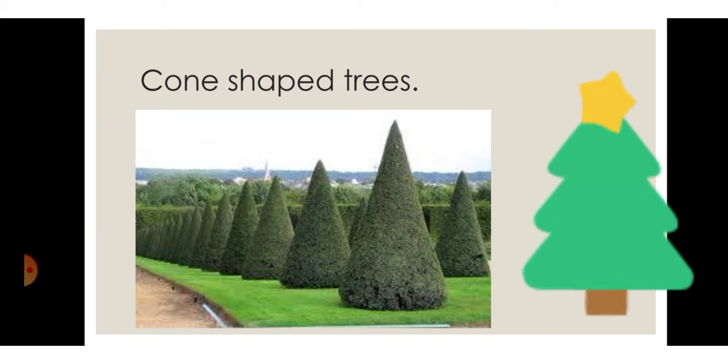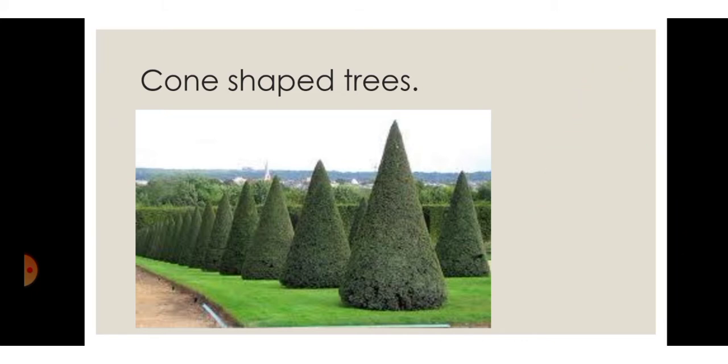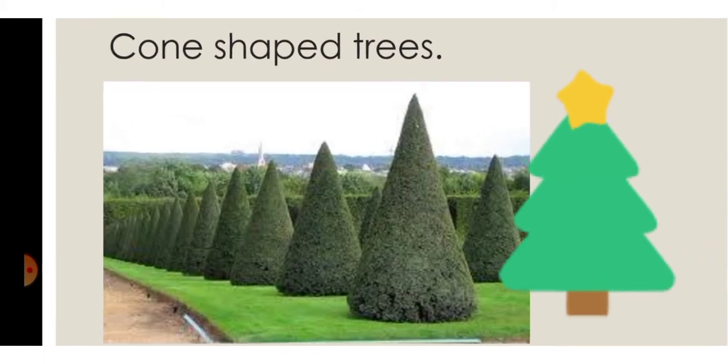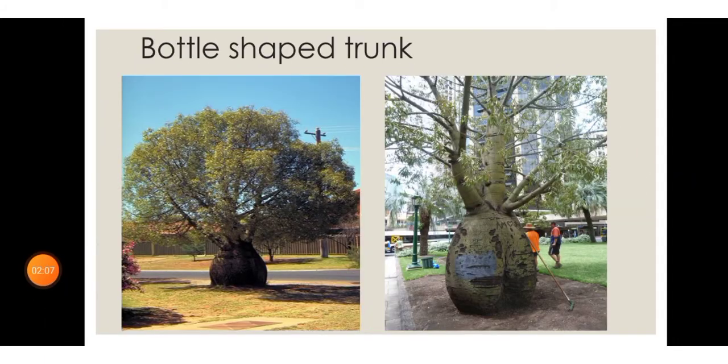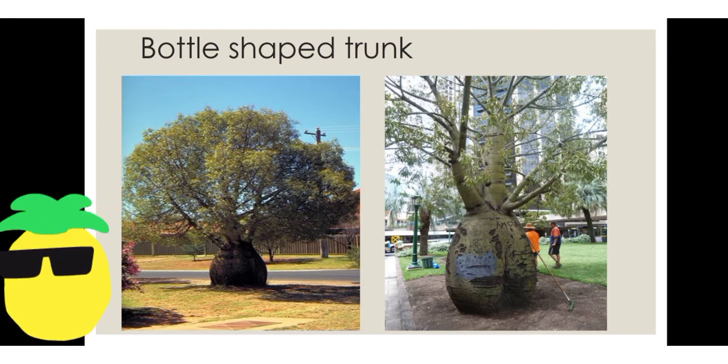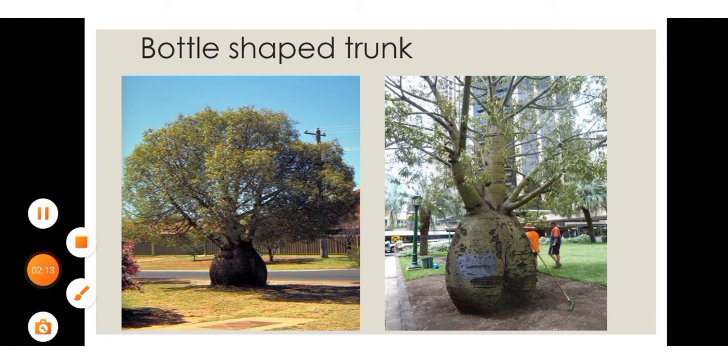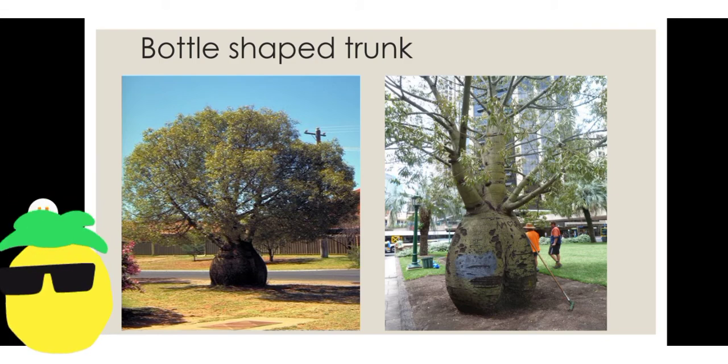Next are cone shaped trees. As you can see in the image, these trees are cone shaped. Then there is the bottle shaped trunk. The trees which have a bottle shaped trunk are said to be bottle shaped trunk trees.